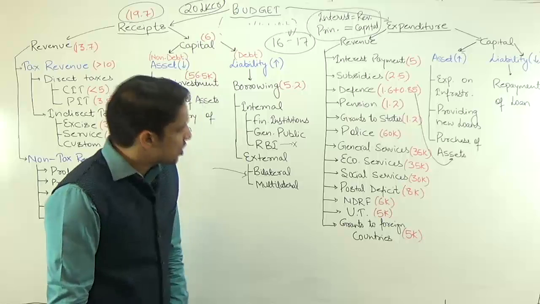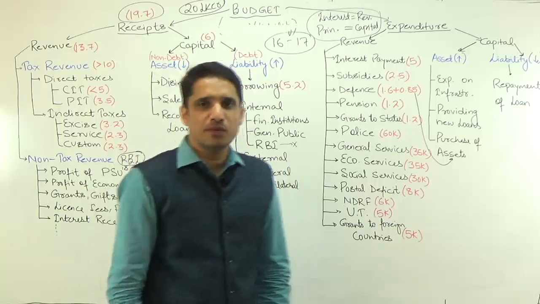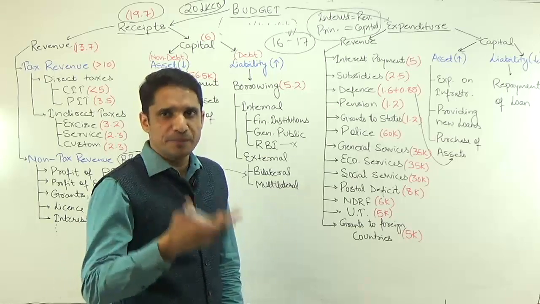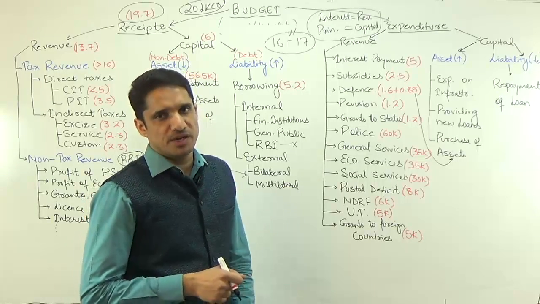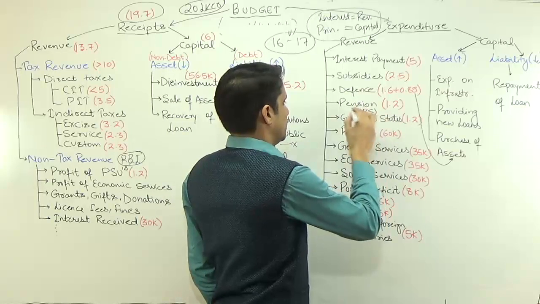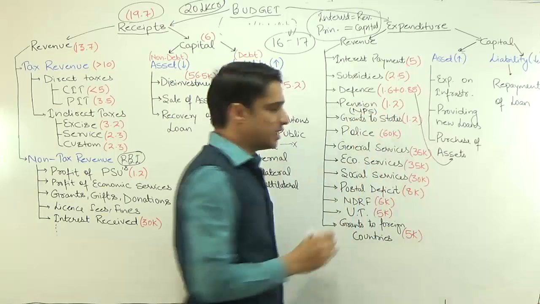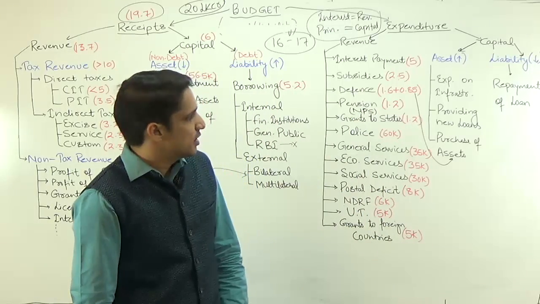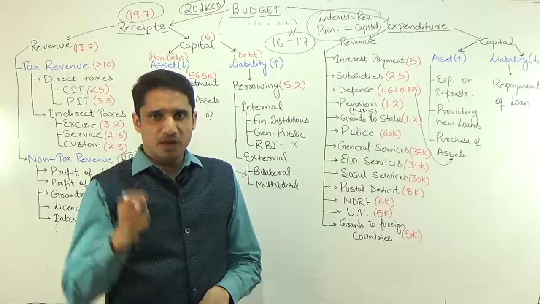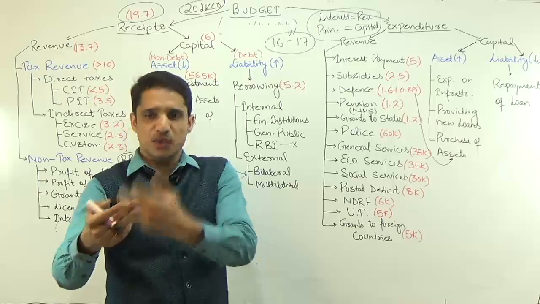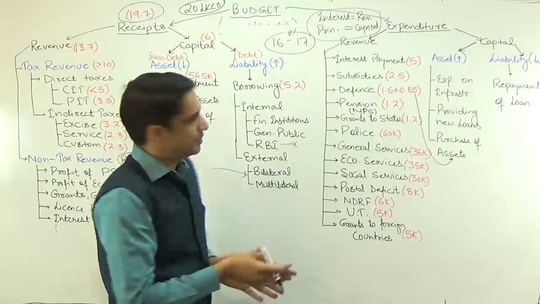Then we have pension. So pension is 1.2 lakh crores. Different pensions. Before 2004 we had mandatory pension scheme that has been replaced by NPS, the new pension scheme, under which nobody is getting the mandatory pension except the defense forces. Under this NPS, some of the money will be given by government and you also have to contribute. For example, 12% of the basic will be the component of NPS.